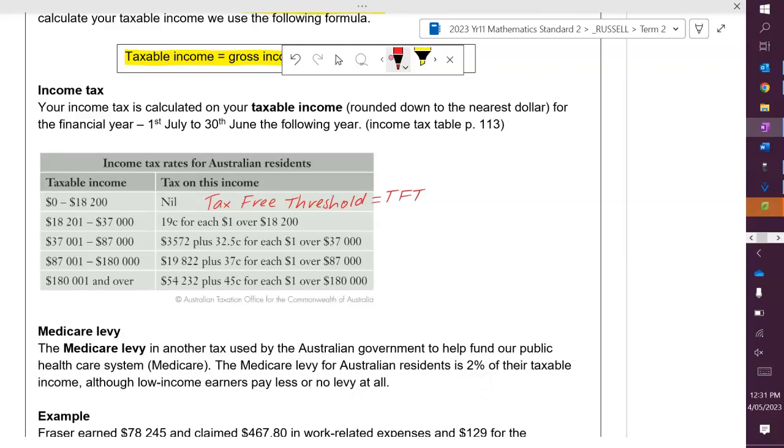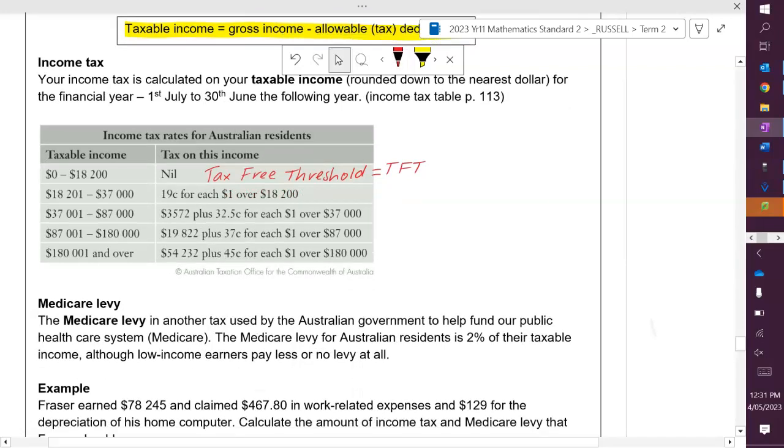What it then means is anything over $18,200, we're paying 19 cents for every dollar, and that is up until we get to 37,000. After 37,000 up to 87,000, we pay this initial sum, which is that 19 cents per dollar for this amount, plus then 32.5 cents for every dollar. So each tax bracket you jump up, the amount per dollar does increase. And this first amount is the amount that you would have paid on the bracket beforehand, and so on.